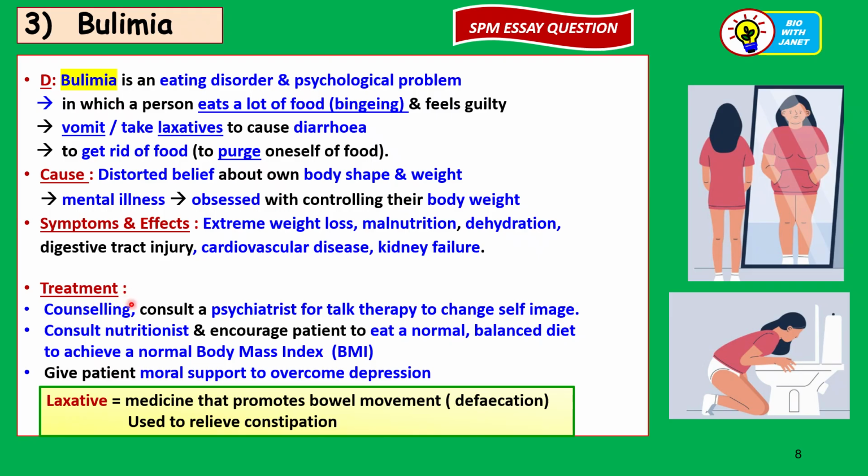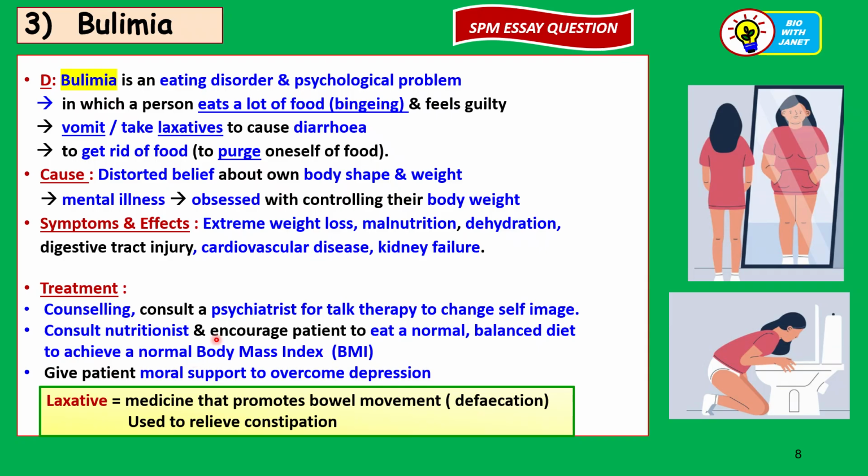So what's the treatment? It's similar to that for anorexia nervosa. Examples are counseling, consulting a psychiatrist, which will help them to undergo psychotherapy.